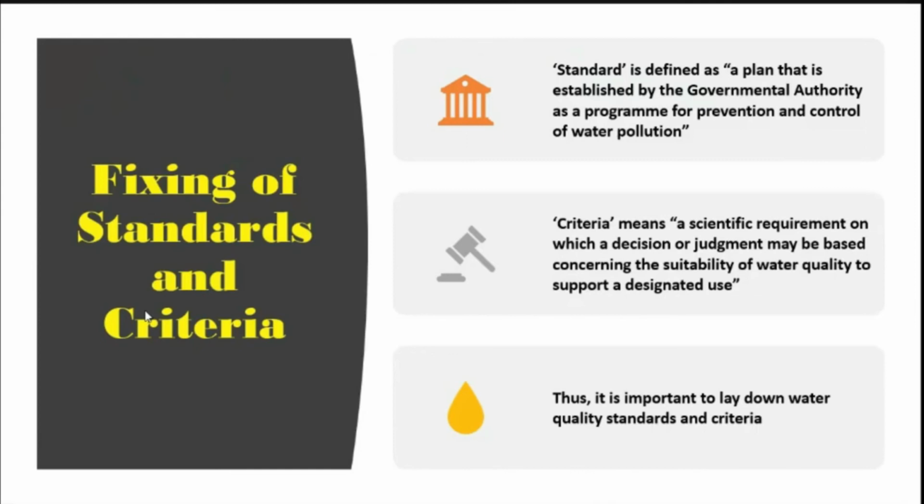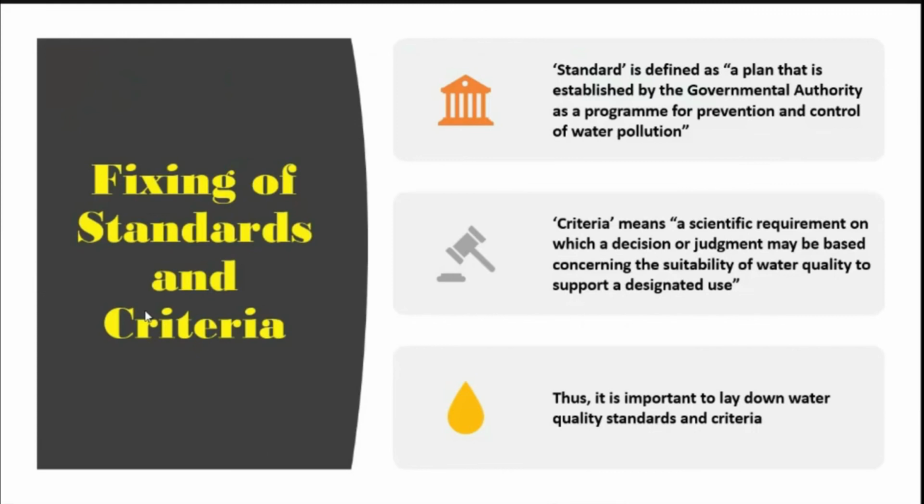A standard is basically various kinds of parameters: this parameter should be at this level in the water, and if it is more than that, the standard is not met, so it should be treated. Criteria means a scientific requirement on which a decision or judgment may be based concerning the suitability of water quality to support a designated use.